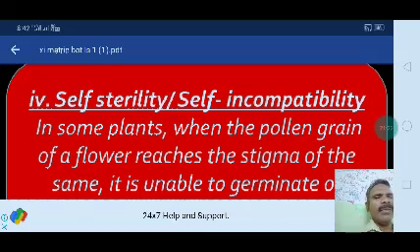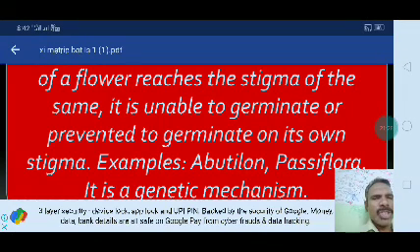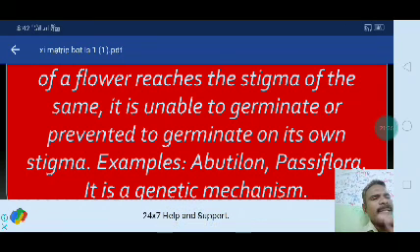When the pollen grains of a flower reach the stigma of the same plant, they are unable to germinate or are prevented from germinating on their own stigma. For example, Abutilon and Passiflora. Some of the prevention mechanisms occur in a genetic way.